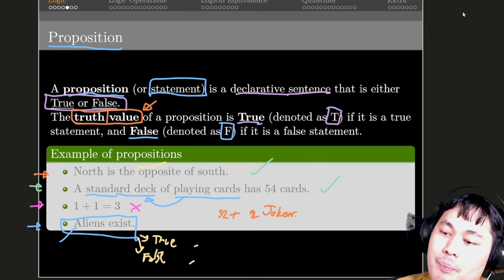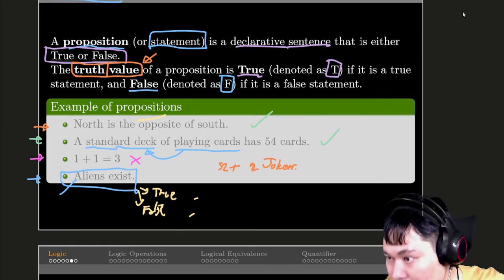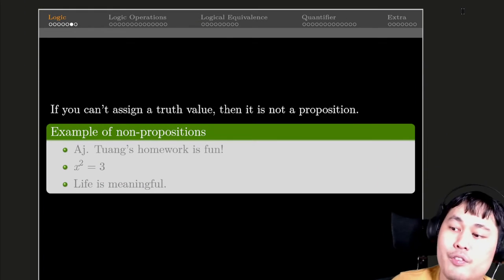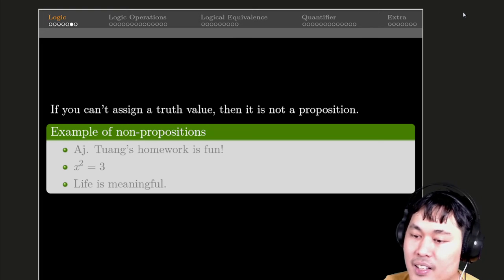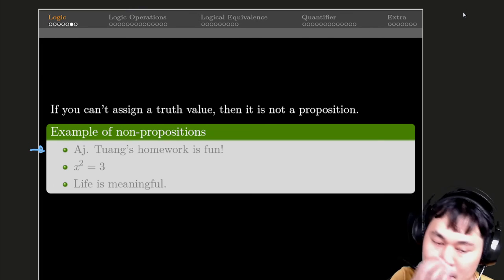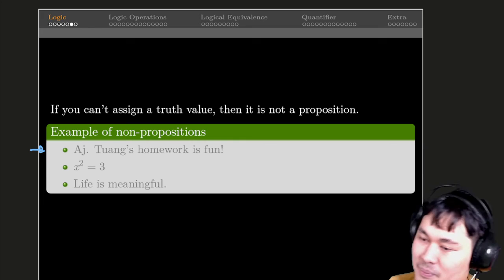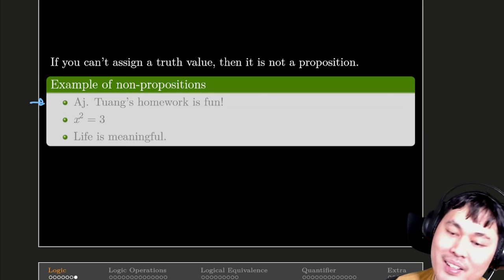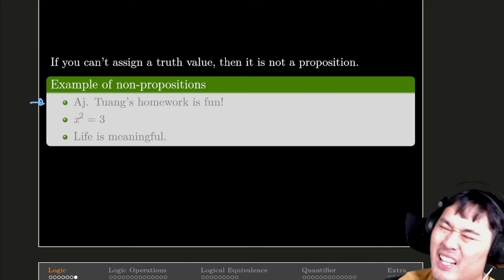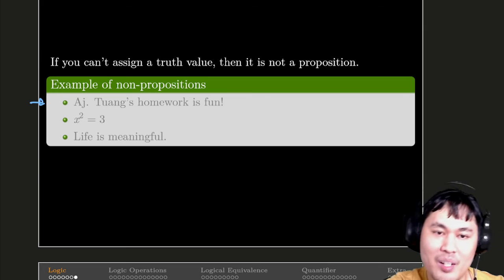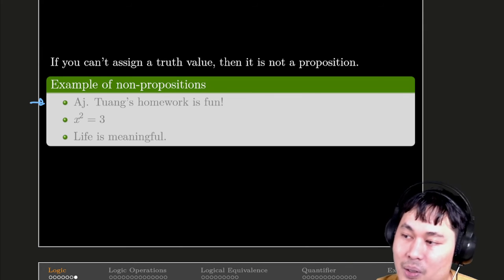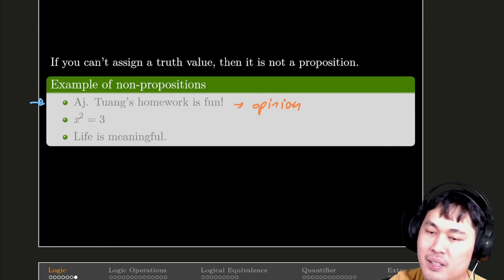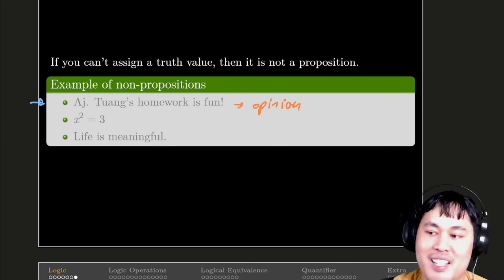So we have the proposition and the truth value. These are the two definitions. And if you cannot assign a truth value, then it is not a proposition. For instance, Jansung's homework is fun. It depends, right? If two people are given this statement, one might agree, one might disagree. So this is about opinion. It could be fun for me, but not fun for you. It's fun, right? I think.